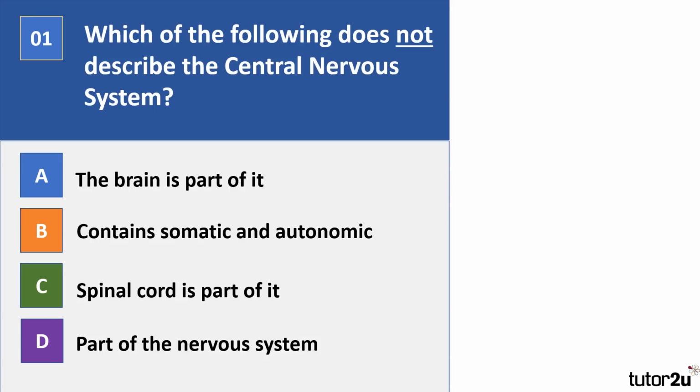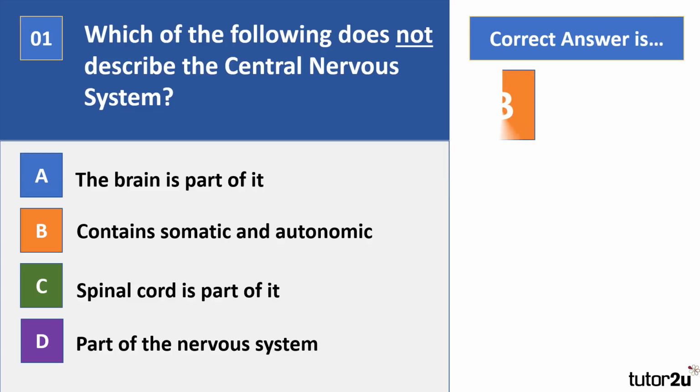Which of the following does not describe the central nervous system? So A, the brain is part of it, B, contains somatic and autonomic, C, the spinal cord is part of it, or D, it's part of the nervous system. So pause the video and think of your answer.